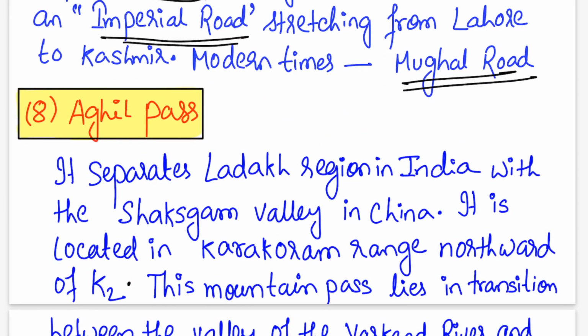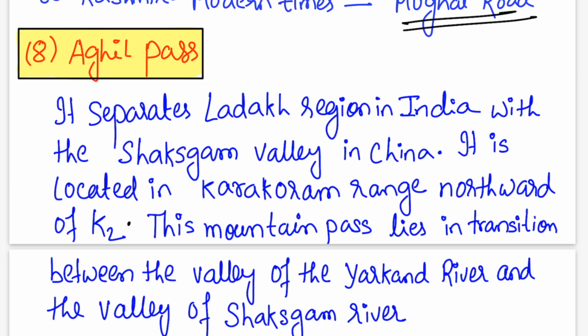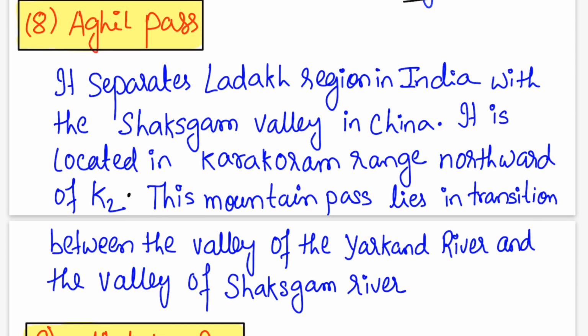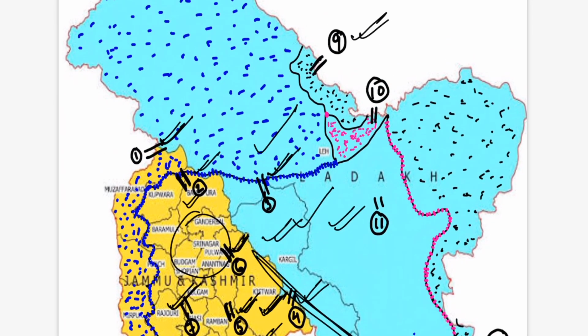Next one is your Aghil Pass. As I told you, it separates the Ladakh region in India from the Shaksgam Valley in China. It is located in the Karakoram range, northward to K2. This mountain pass lies in the transition between the valley of the Yarkand River and the Shaksgam River. So this one, the ninth one, is actually the Aghil Pass here. This is the Shaksgam Valley, which was gifted by Pakistan to China, and this is your China part.